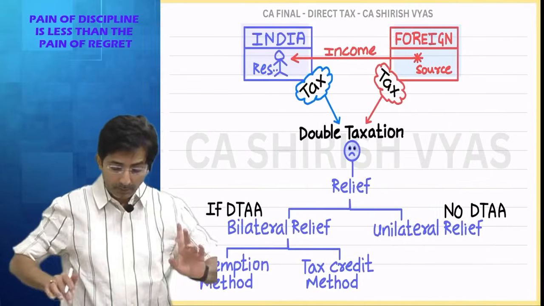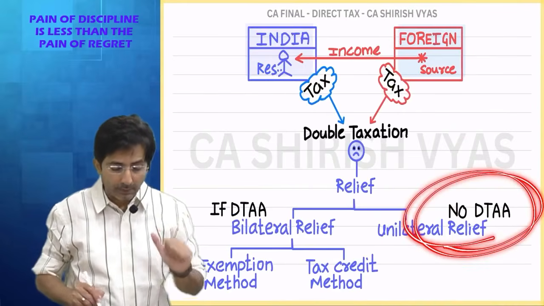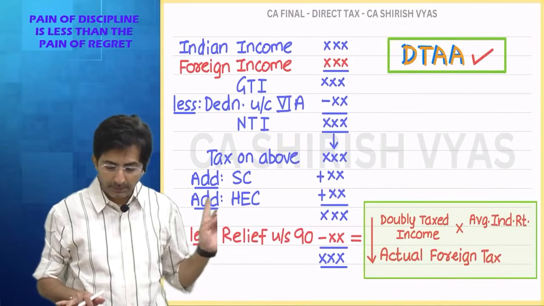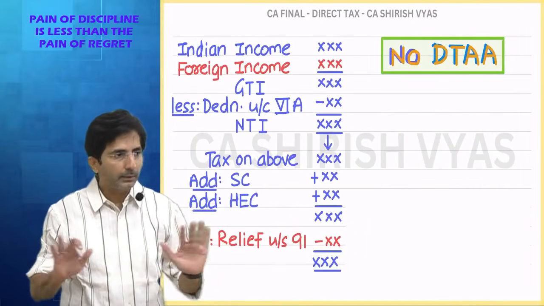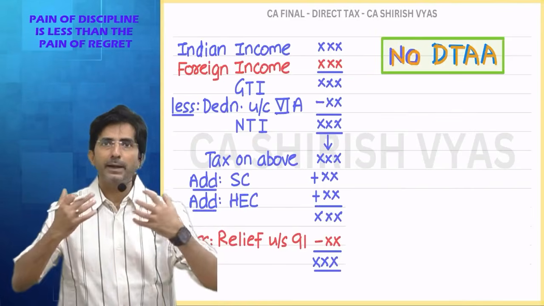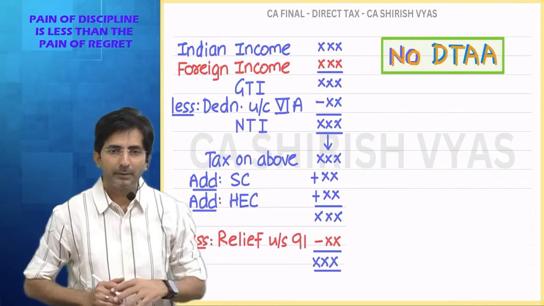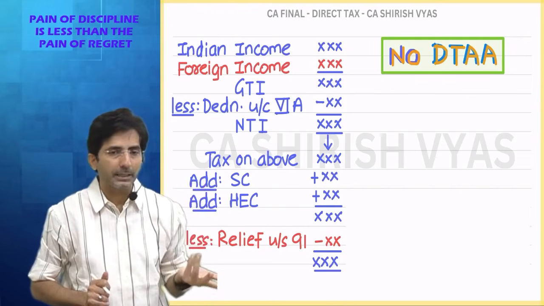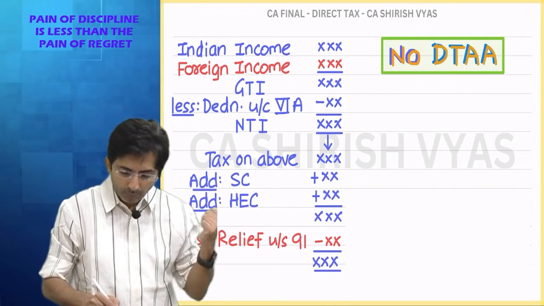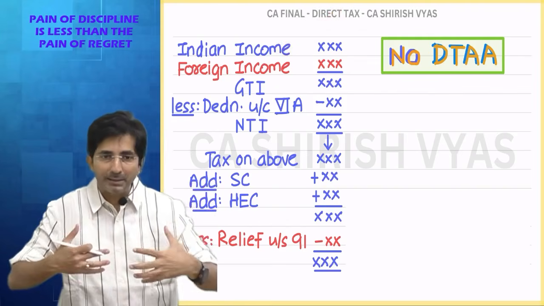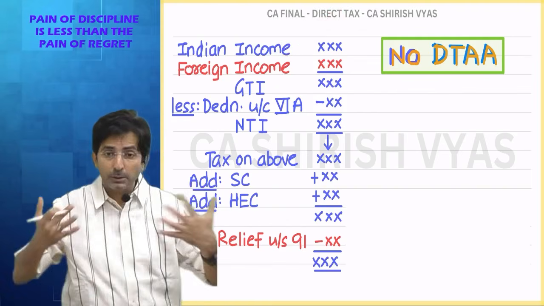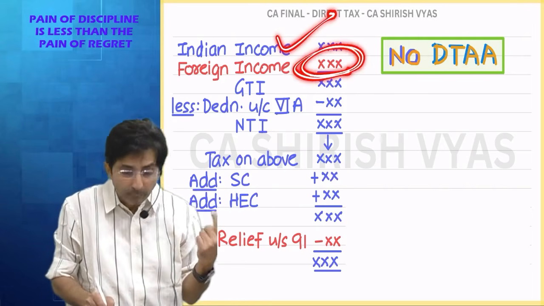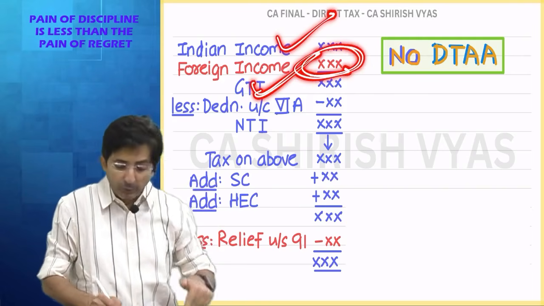But now imagine if there is no DTAA. If there is no DTAA, what will happen? Look, I am changing the page now. Everything is the same. Imagine now my income is coming from Pakistan. And assume between India and Pakistan there is no double taxation avoidance agreement. So see, what is Indian income? My coaching class, this is Shirish Vyas again. So first my coaching class income, I will write as Indian income. Then this has come from Pakistan. This also I will include.